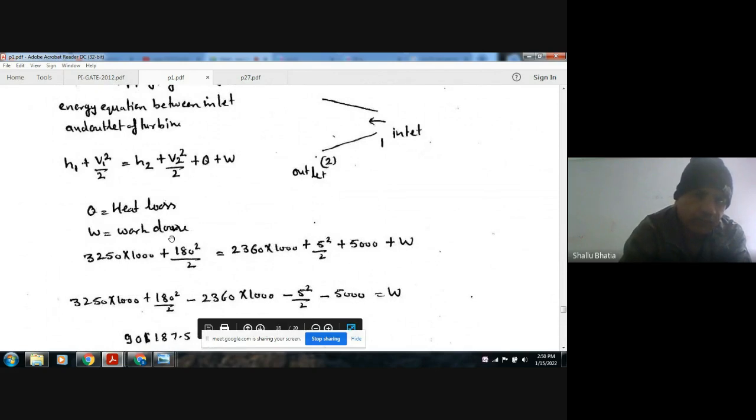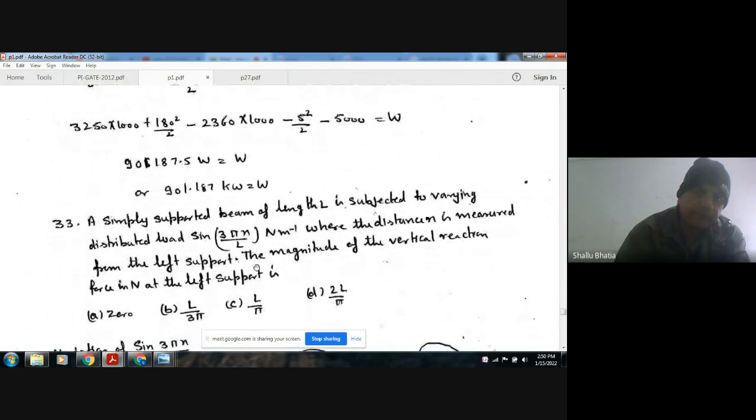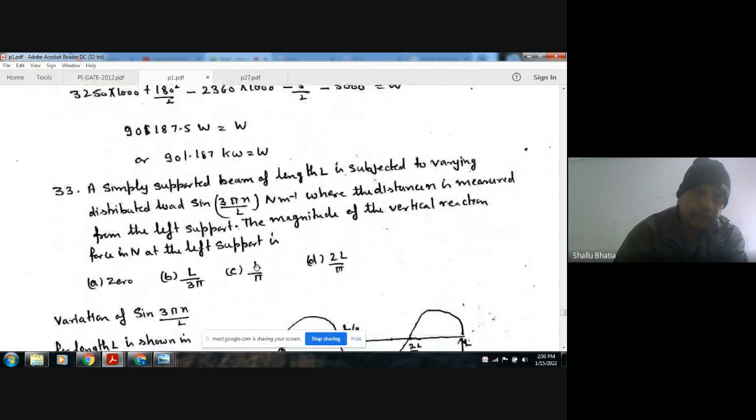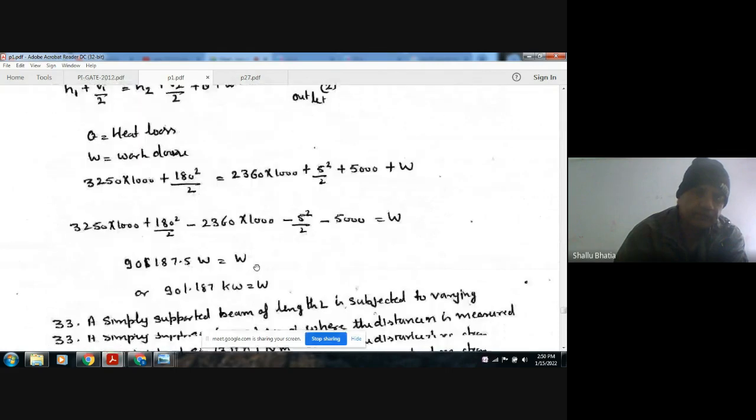So we have all the values. H1 we have 3250 into 1000, V1 is your 180, and H2 is your 2360 into 1000, and V2 is your 5, and Q is your 5000. So we can calculate W, which is your 901.187 kilowatt. So answer is your A.